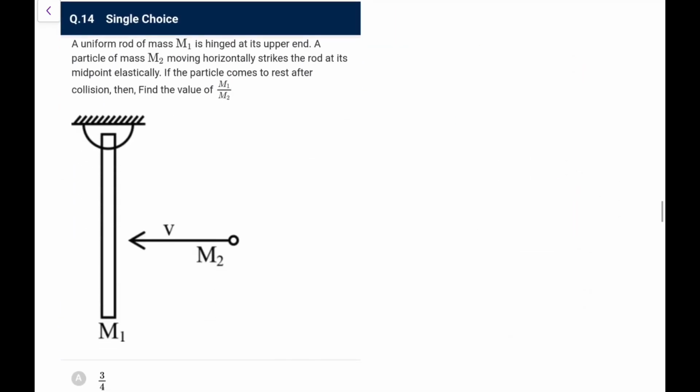Next, we have a uniform rod of mass m1 hinged at the upper end, and a particle m2 moving horizontally strikes at the midpoint elastically. If the particle comes to rest after the collision, find the value of m1 by m2. So it comes to rest, okay, and the collision is elastic. First of all, just applying angular momentum conservation about the hinge, the original angular momentum is m2 v into L by 2, the midpoint. Finally the particle is coming to rest, so that would be I omega, I omega meaning m1 L square by 12 into final omega.